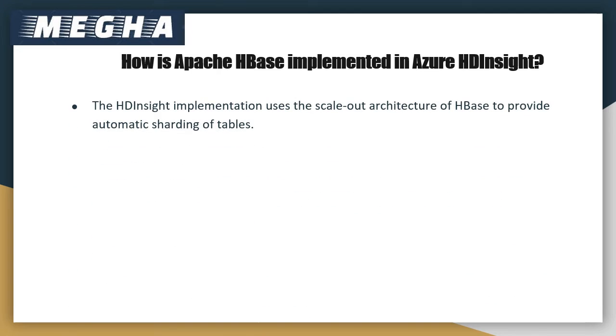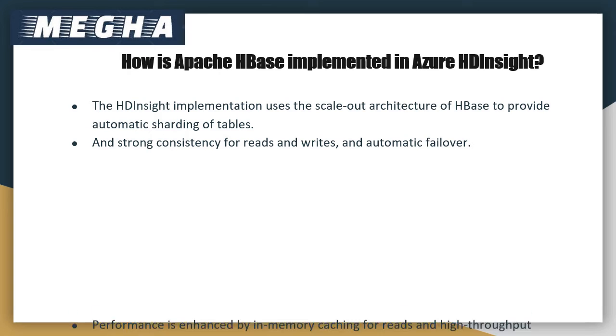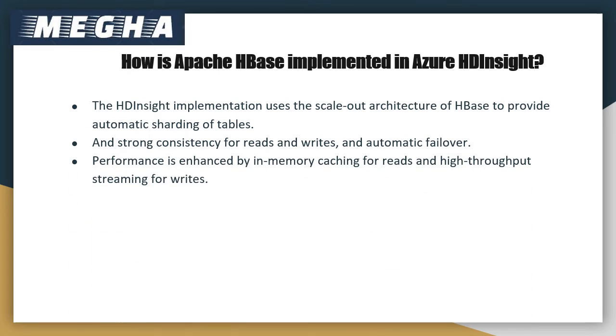HDInsight uses the scale-out architecture of HBase to provide automatic sharding of tables and strong consistency for reads and writes and automatic failover. Performance is enhanced by in-memory caching for reads and high throughput streaming for writes. An HBase cluster can be created inside a virtual network.